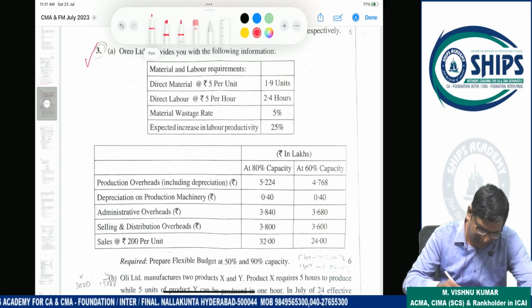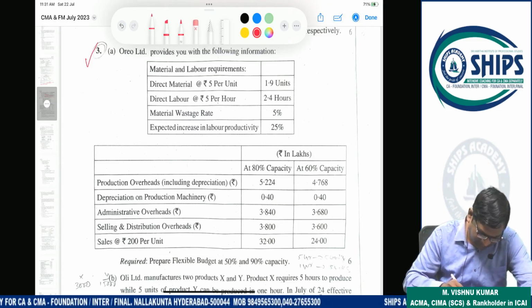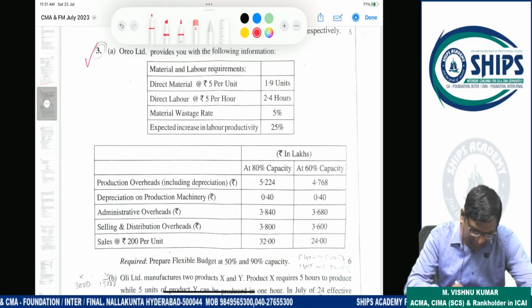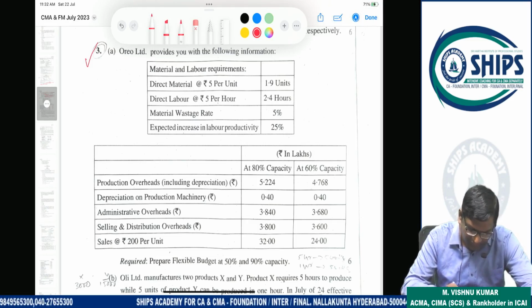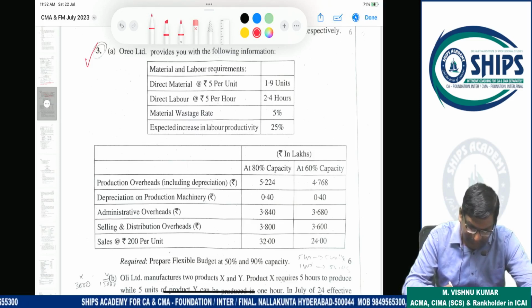What is required? See, the material and labor requirement is given. Direct material is 5 rupees per unit, 1.9 units, which means to produce one unit they have to consume 1.9 units. To produce one unit they have to use 2.4 hours of labor. This is the requirement for one unit. Wastage is 5%. Expected increase in productivity is 25%, which means an increase in efficiency.